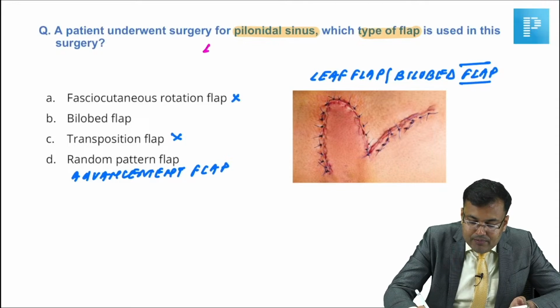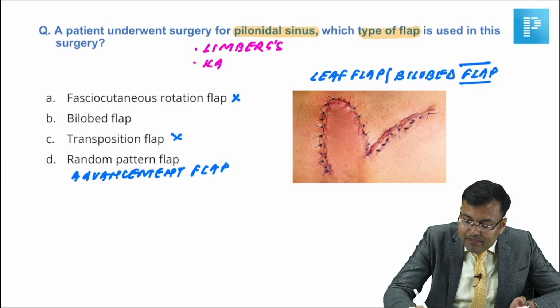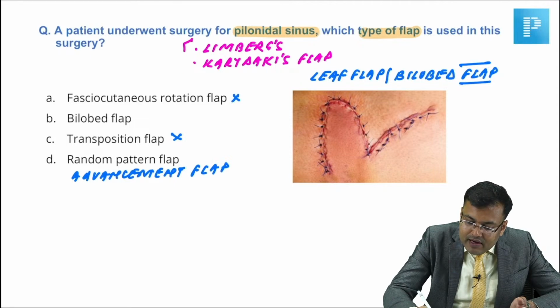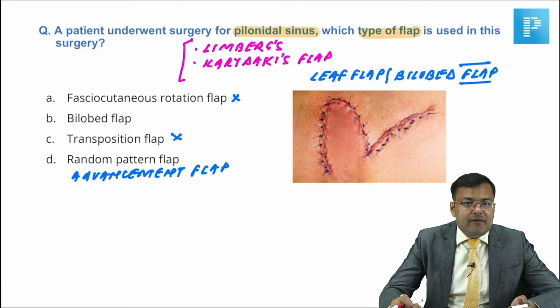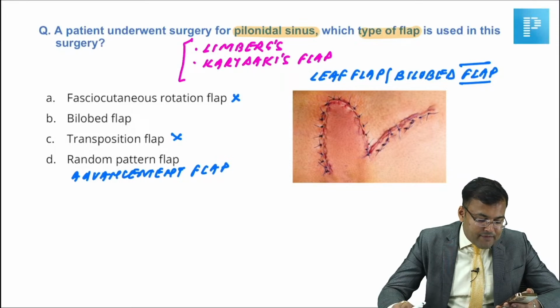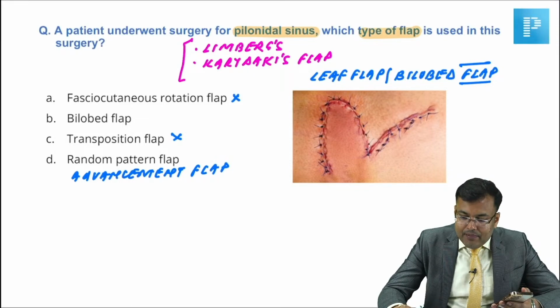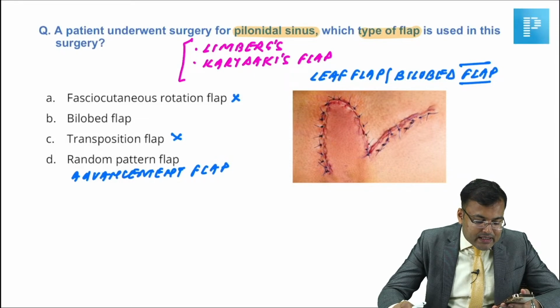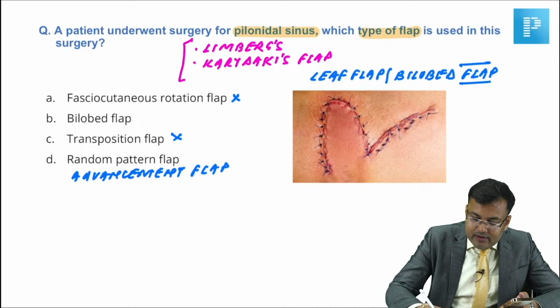We use Limberg's flap, Dufourmentel's flap. One of the flaps used in pilonidal sinus is the rhomboid flap. So this is known as leaf flap or bilobed flap. Axial flap was also an option.